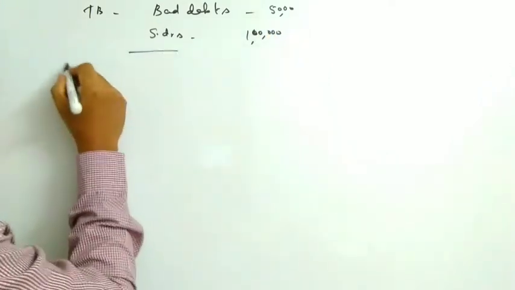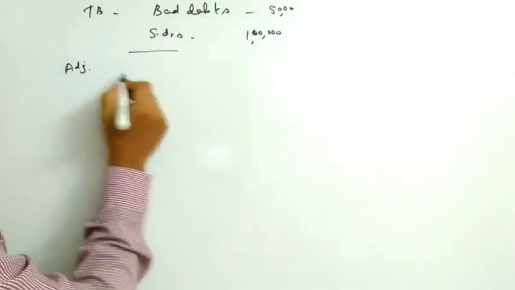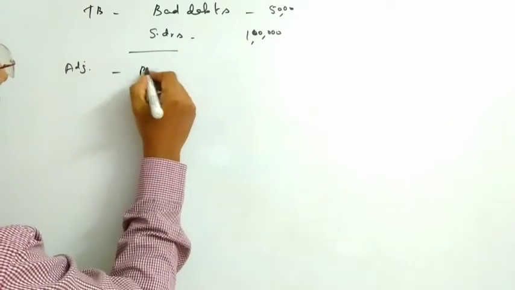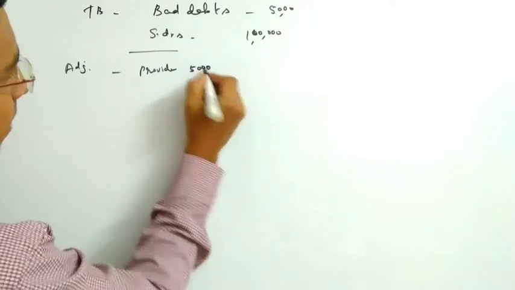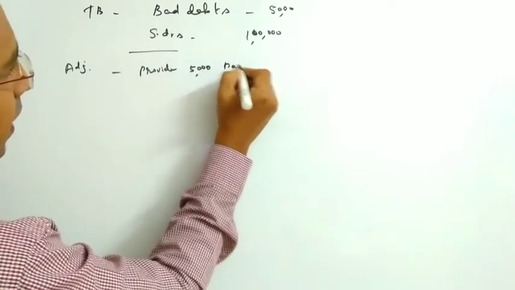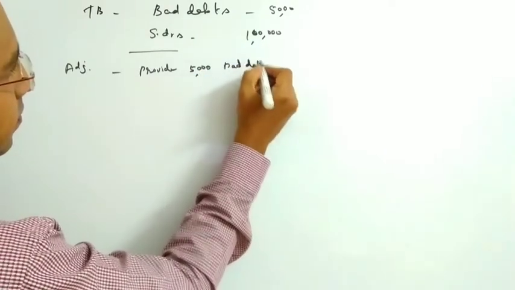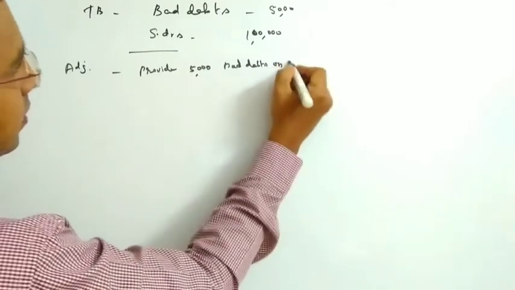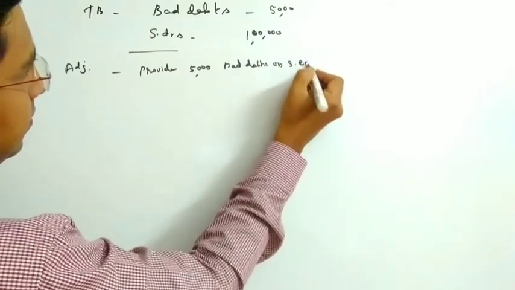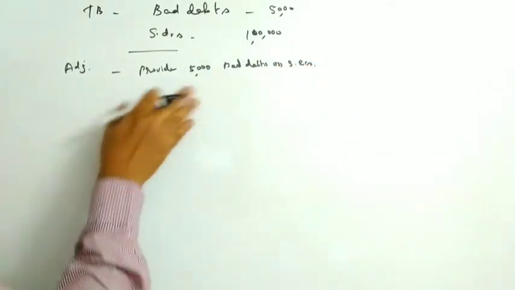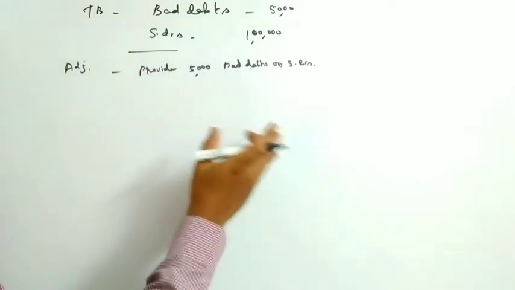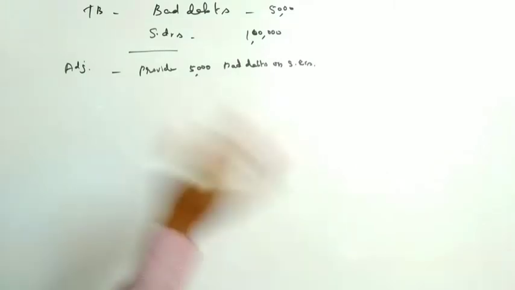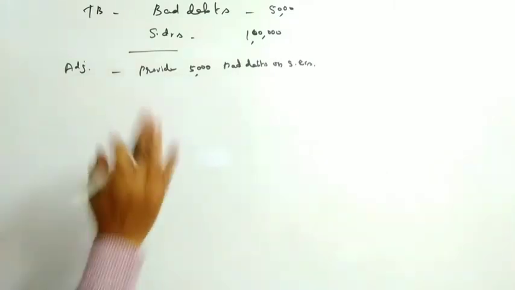Then on adjustment we have been given: provide 5,000 bad debts on sundry creditors. Okay, sometimes it is shown as a fixed value, otherwise it may be shown as a percentage. Whatever it may be, the treatment is going to be the same.